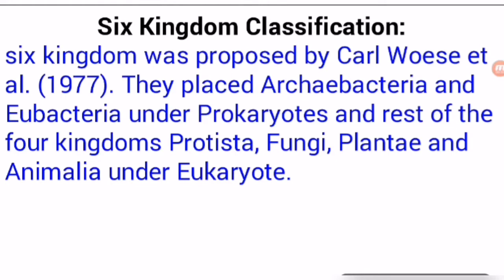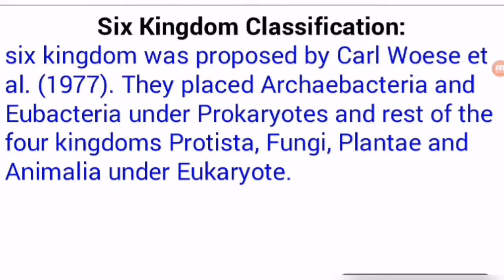What is the six kingdom classification? In this classification system, Carl Woese gave two categories under Monera. Students, you know, in Monera all the prokaryotic living beings are found. But Carl Woese divided Monera into two categories, Archaea and Eubacteria. So 5 and 1 increased and becomes 6. That is why it is known as the six kingdom classification. It is a little bit elaborated in comparison to the five kingdom classification.